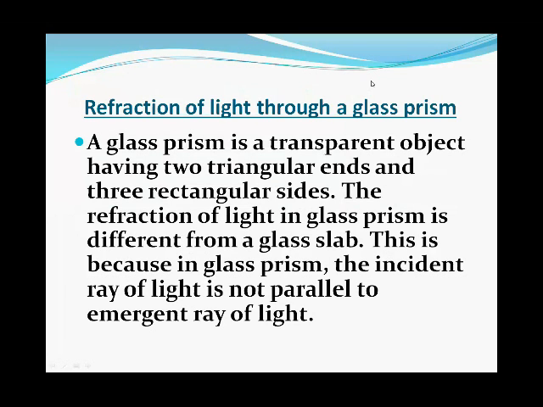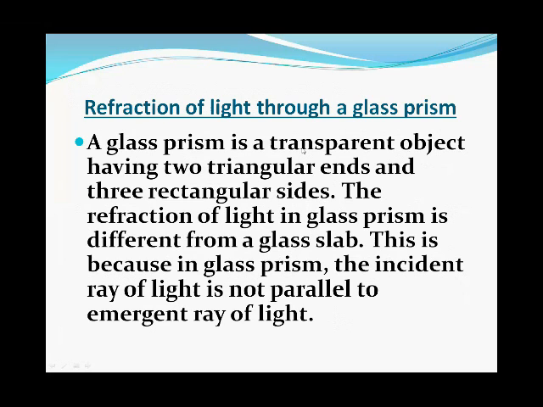Now, secondly, we have the refraction of light through a glass prism. First of all, we have to understand what a prism is.